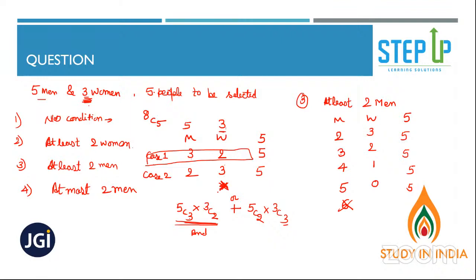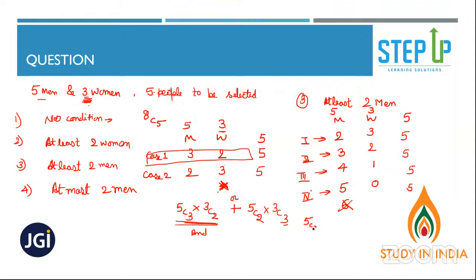That's correct, Sivani. Many people have answered it already. Now again, you have 5 men and 3 women. So this is case 1, case 2, case 3, case 4. So 4 cases.